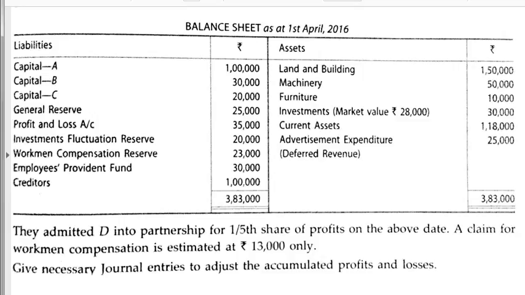This is not optional. Other reserves, if we talk of workmen compensation reserve, it is optional. We will compensate only if there is a claim against the workers. But Employees Provident Fund we have to pay. This is a liability. So this liability we will not distribute among partners.